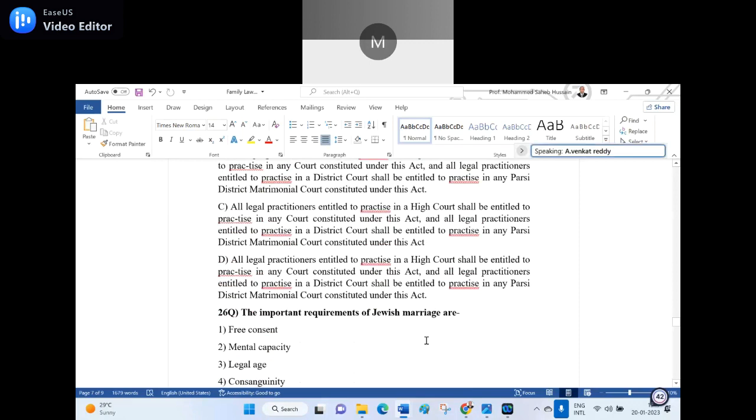26th question. The important requirements for the Jewish marriage are 1. Free consent.